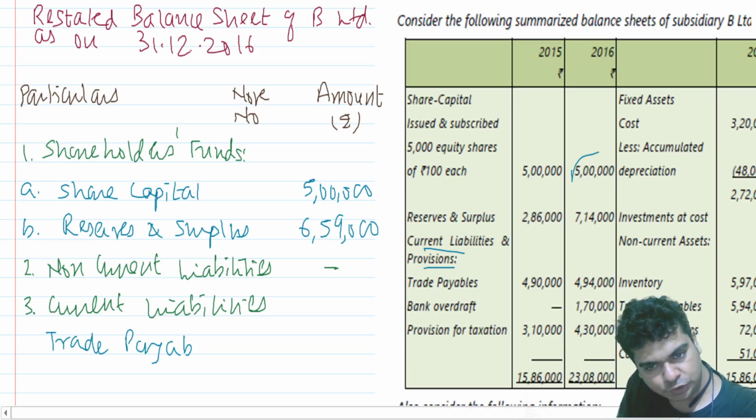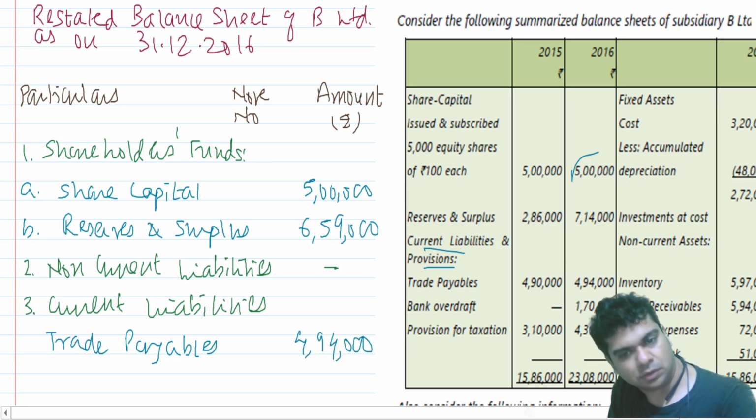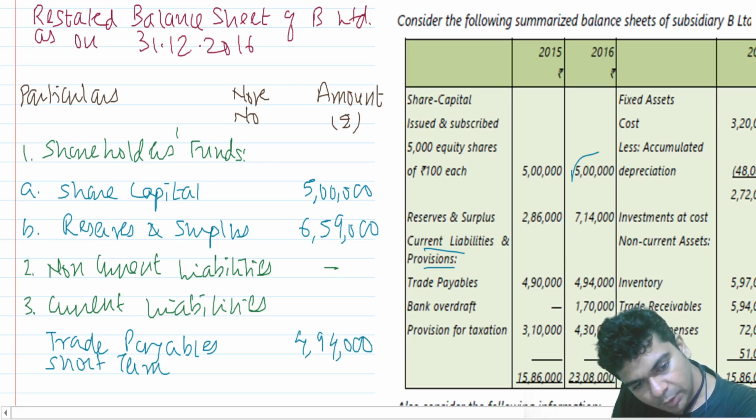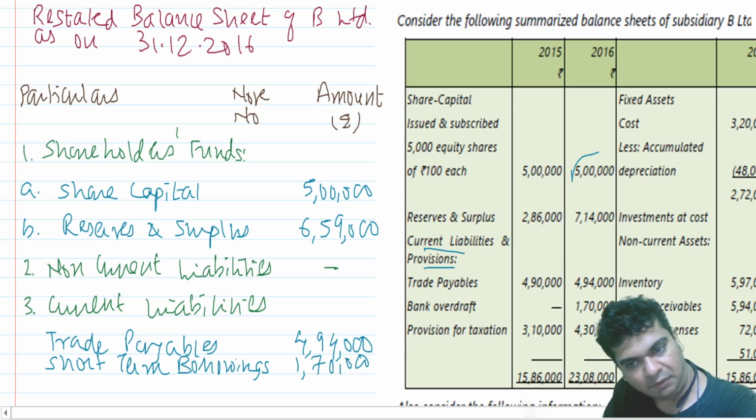Trade payables 4,94,000. Bank overdraft, we will say short-term borrowings 1,70,000, right, the way it is.